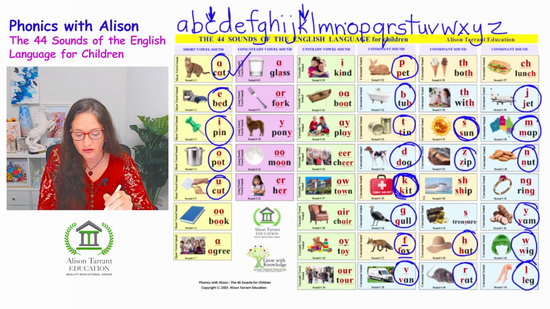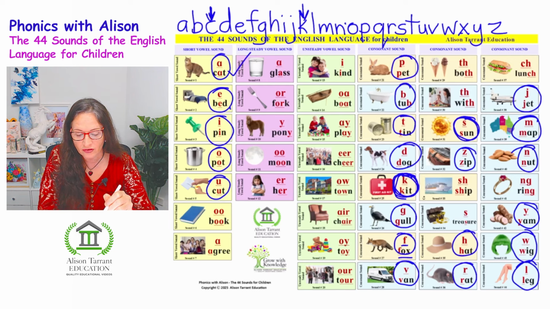It's so important. They must be able to say and pronounce these 44 sounds individually so they truly understand the sounds the English language is made up of. So what I'm going to do now is I've rubbed out everything to do with the alphabet. I'm going to now cover properly the 44 sounds of the language, not just the 26 letters of the alphabet.